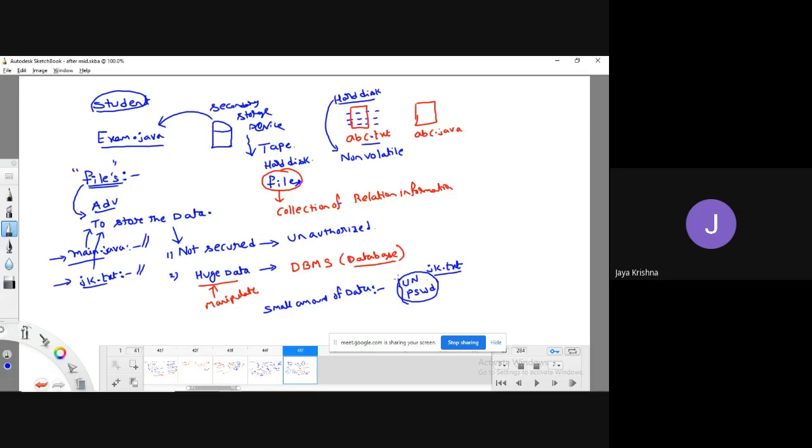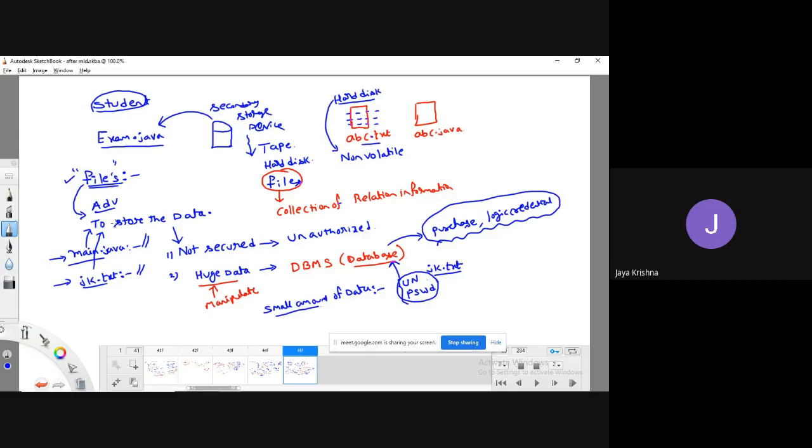But if you want to go with the concept of databases, what do we require? We require purchasing the database, and then they will provide login credentials. Like this, there is some process, which is an unnecessary thing. If you think the data we are processing is not very secure, then you can go for the concept of files, meaning that when it is a small amount of data, it is reasonable to move to the concept of files.